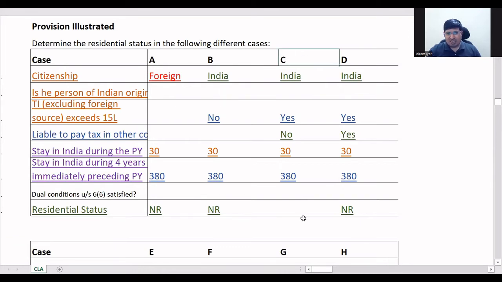So here now we had seen A and B were non-residents. We had finished till that. Now D was also a non-resident because of this point here, because he was liable to pay tax in another country. So because of that point, he became non-resident. Now C has completed 3 points successfully.